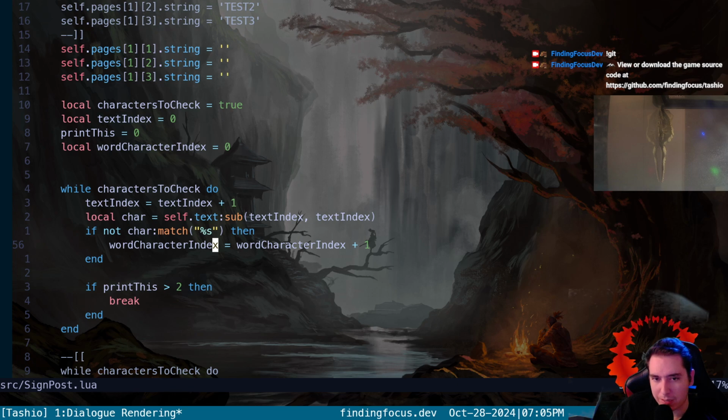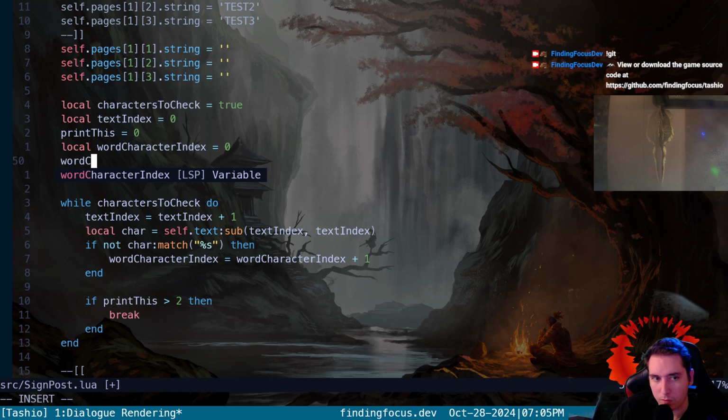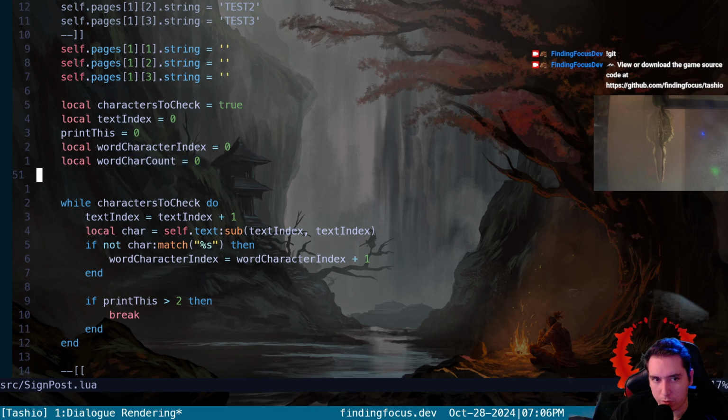And it's not that we want the word character index, it's that we want the word count. So where is our word count variable? Word character count. So word char count, we're going to say word char count gets 0.